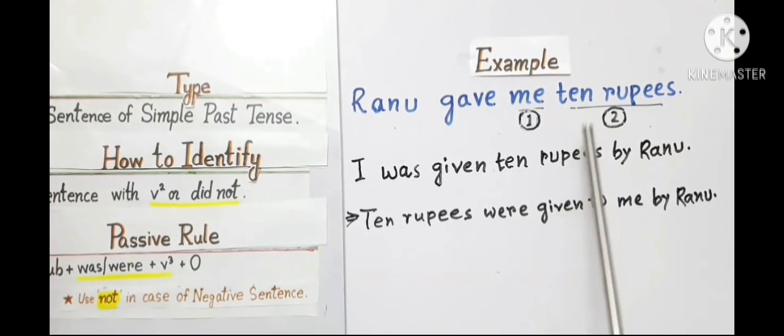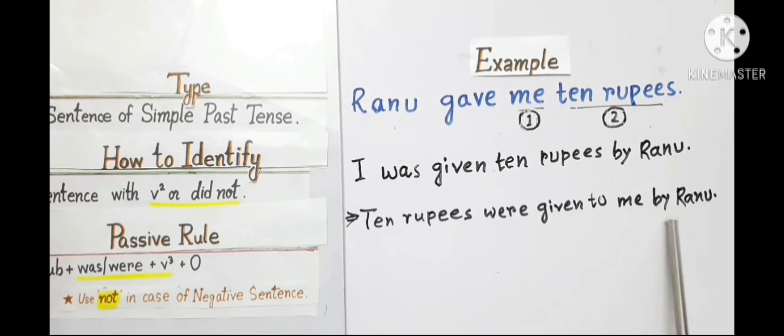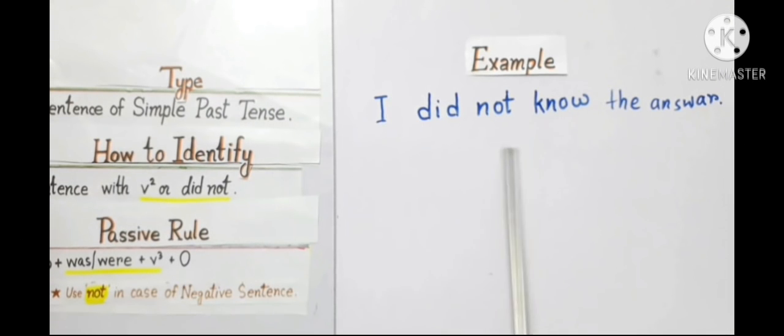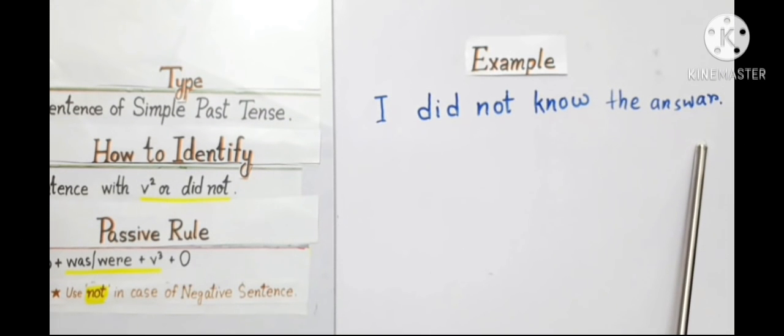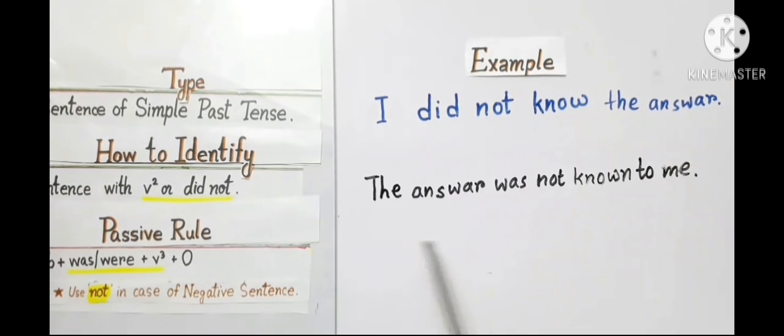If you take the second object, 10 rupees, as the subject, the answer will be: 10 rupees were given to me by Ranu. I did not know the answer. An example of a negative sentence. The passive one will be: the answer was not known to me.